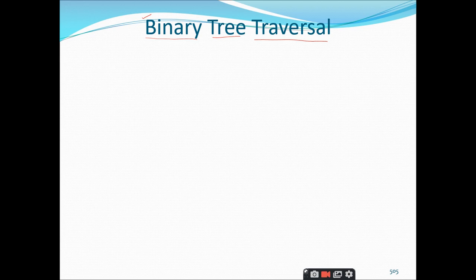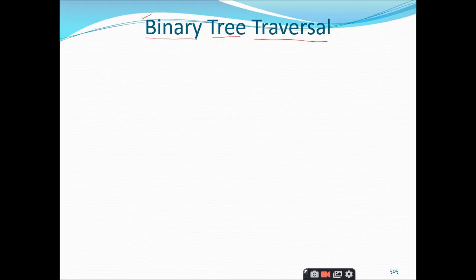So one of the important applications where you will be using this traversal is whenever you want to print the information related to the binary tree, or whenever you want to count the number of nodes. For example, assume that your binary tree consists of some 15 nodes, and you just want to write a program which will return the value equal to the number of nodes. In such operations or in such applications, you have to visit each and every node, and then we will call it the traversal technique, right?